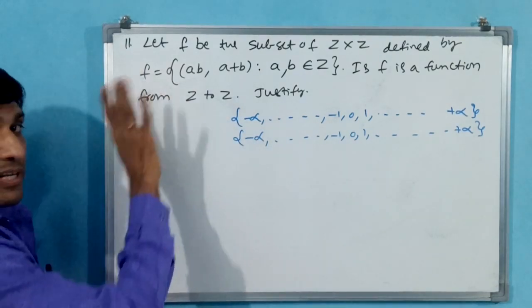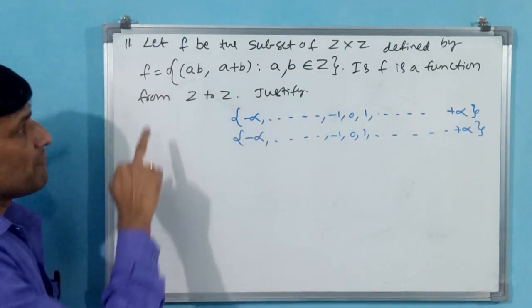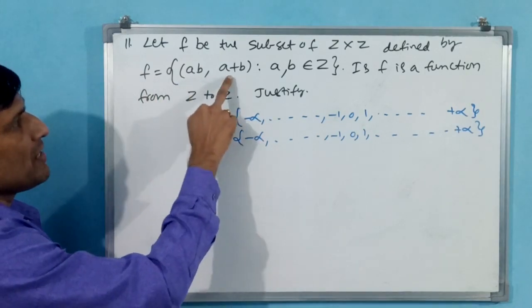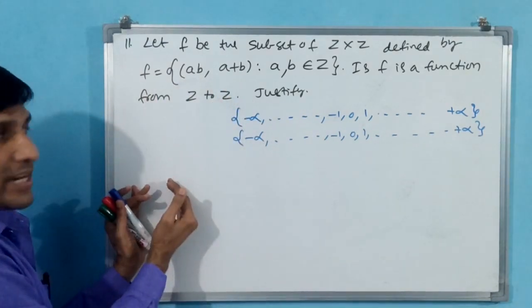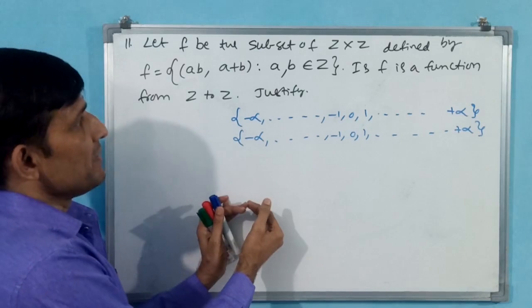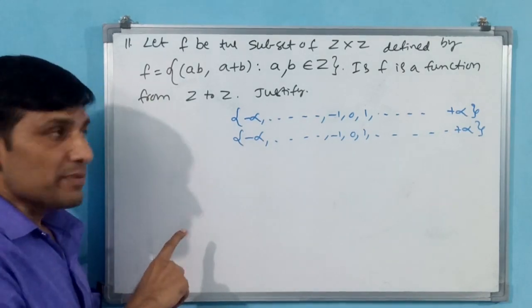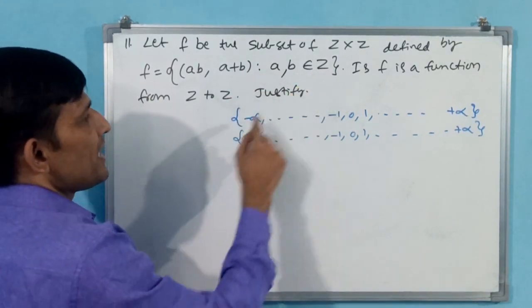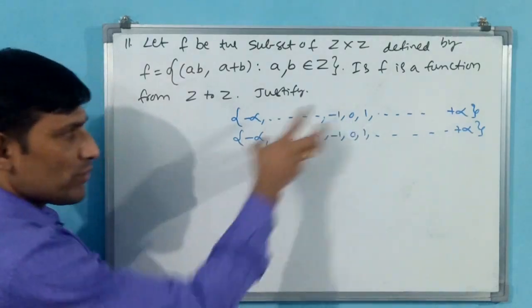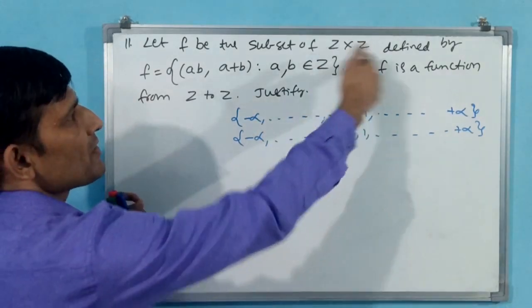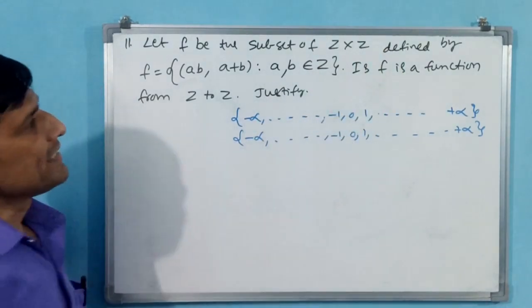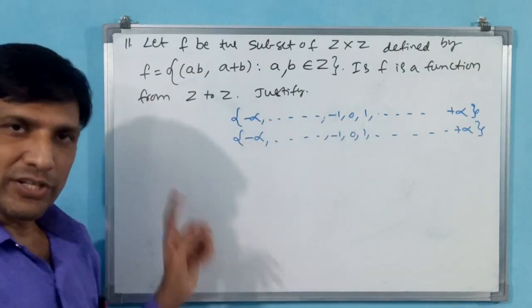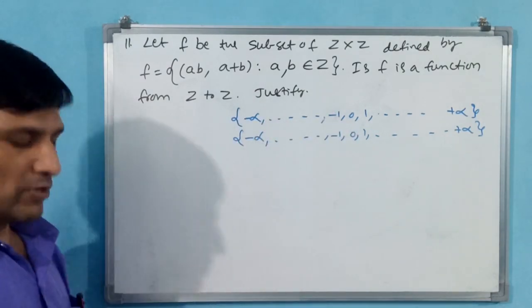F he has written, but it is not mentioned whether it is a function or relation, but he is telling that F is the set of pairs (AB, A plus B). X coordinate AB, Y coordinate A plus B. What are these A and B? A, B belong to Z. That means you can randomly pick all elements, because Z cross Z. Is it a function from Z to Z? He is asking. Okay, let us see.